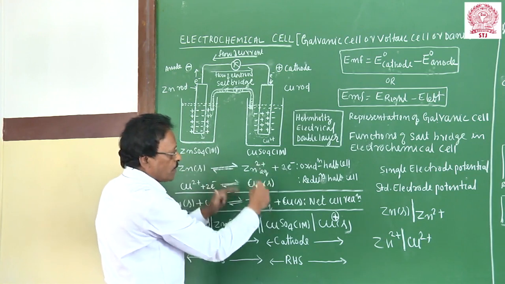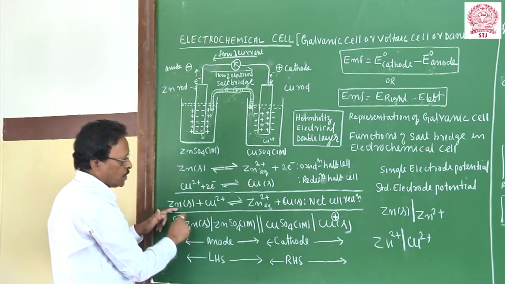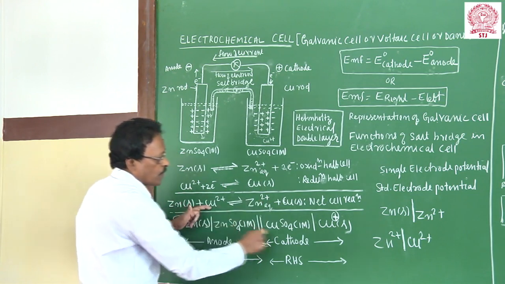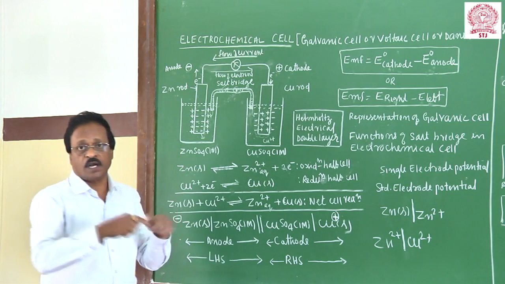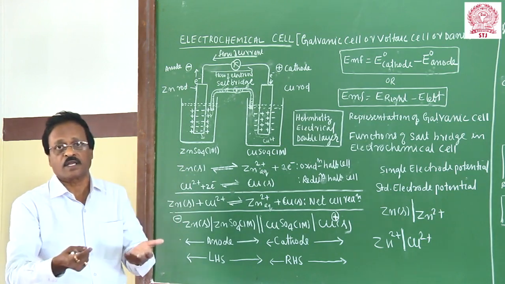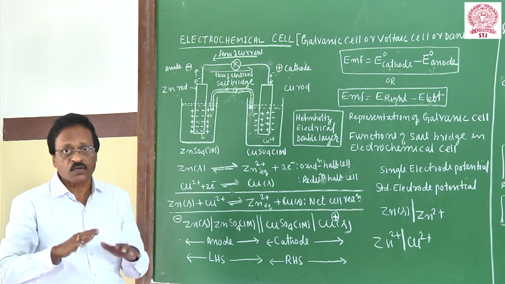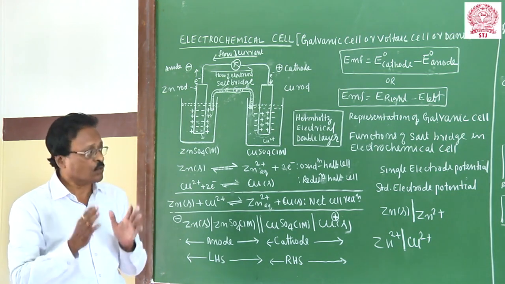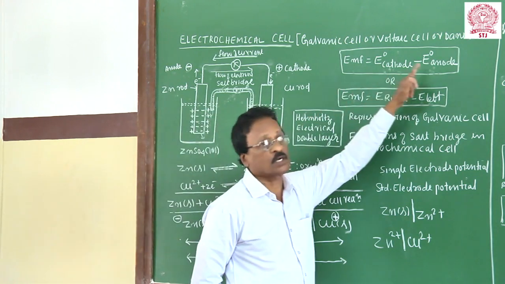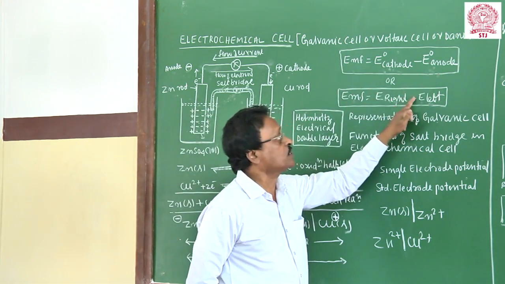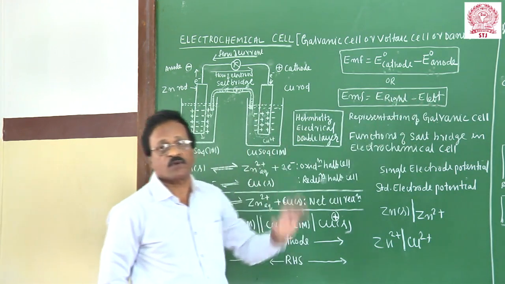At this location, two electrons are produced and consumed. So overall, zinc undergoes oxidation and copper ions are reduced to copper. This redox reaction takes place, chemical energy is converted to electrical energy, and that is called the EMF of a cell. Based on the direction of flow of current, we define the electromotive force of a cell as the potential difference between the cathode and the anode, or the potential difference between the right hand side electrode and the left hand side electrode. That is called the EMF of a galvanic cell.